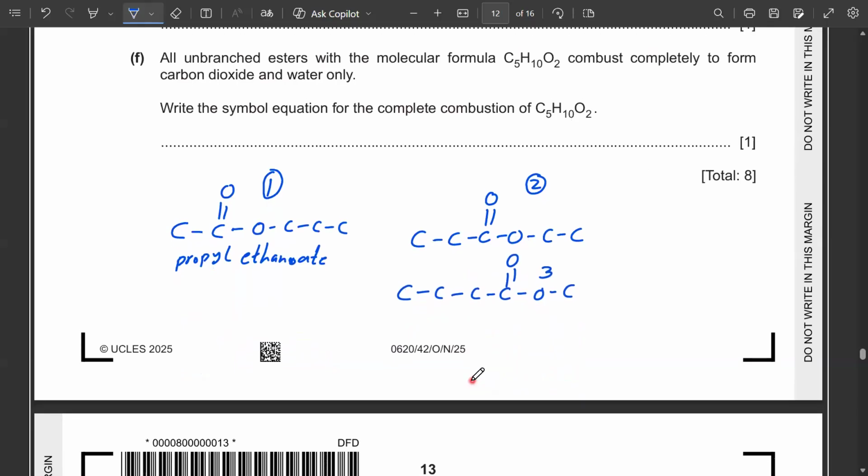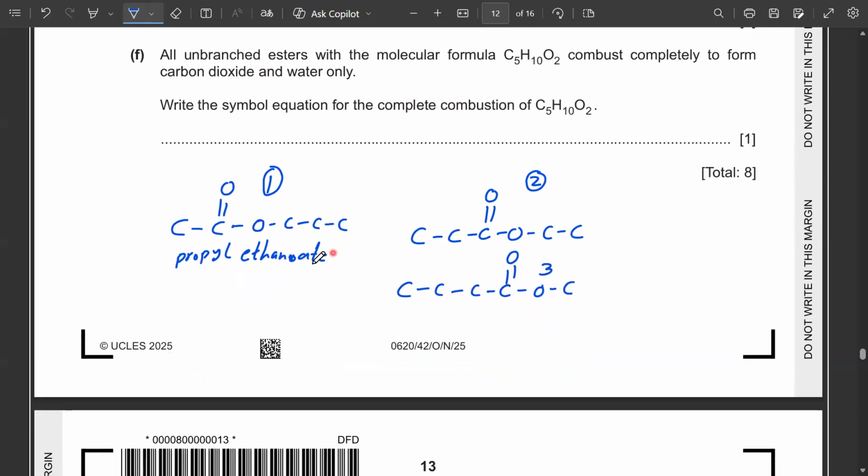Now the fourth possibility would be when I have just 1 carbon atom on the carboxylic part and 4 carbon atoms on the alcohol part. That means I would have something like this, HCOO, like this, and then 1, 2, 3, and 4.